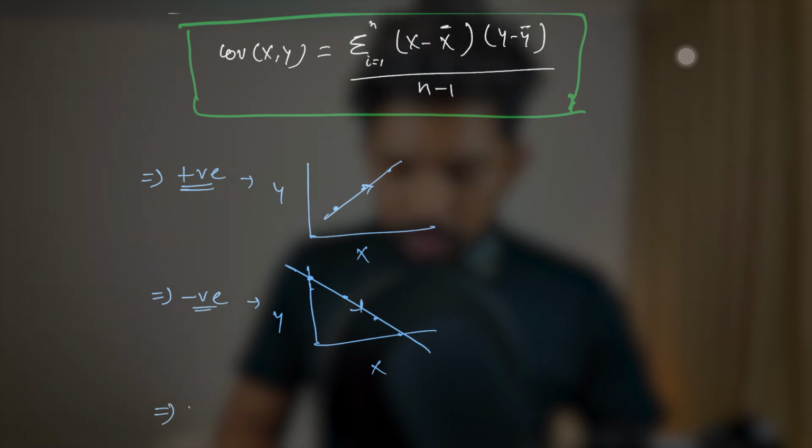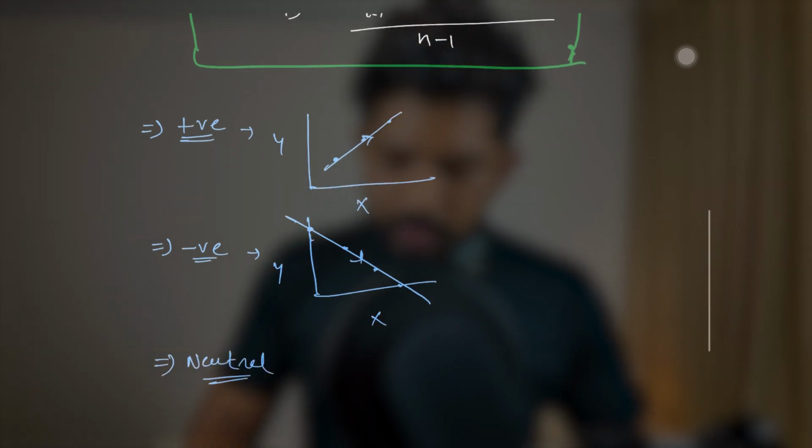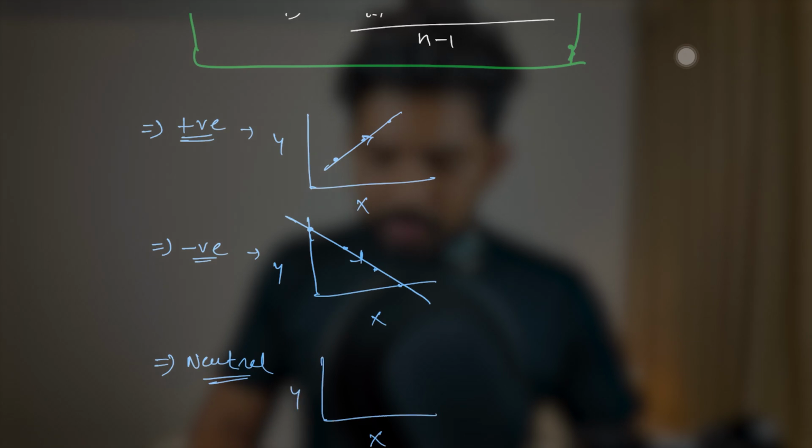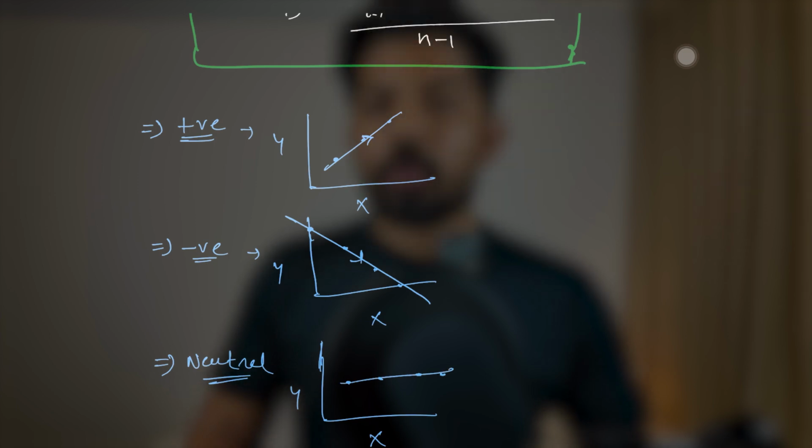Similarly, for the neutral, you can say that when X is increasing, there is no impact on Y. Let's say X is increasing, but Y remains the same. And that is known as the neutral covariance. So these are just the example plots. And now we will understand this with the help of an example.